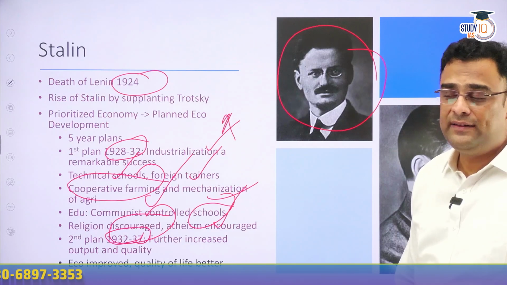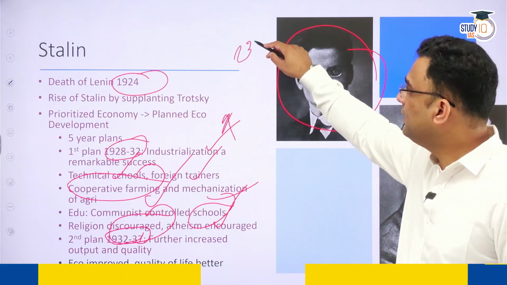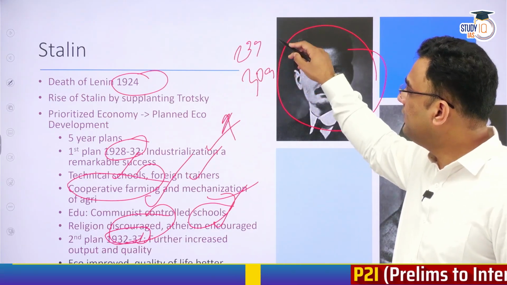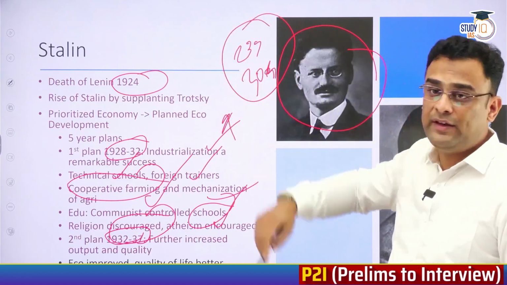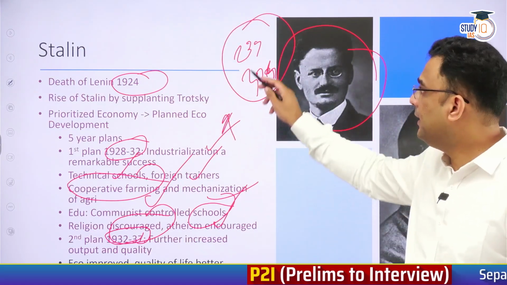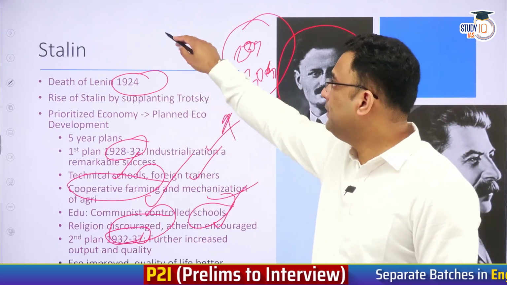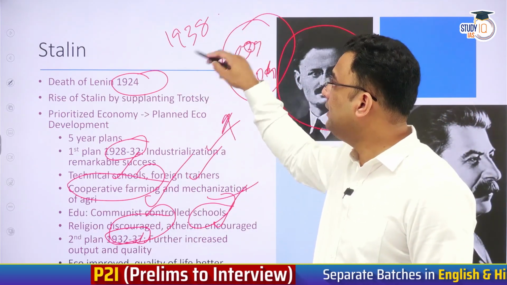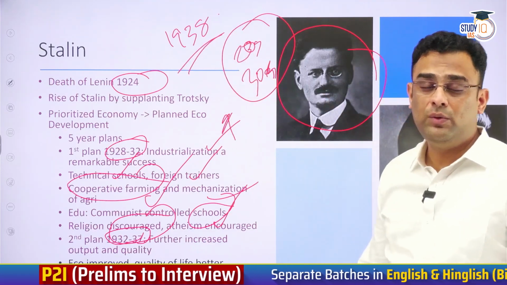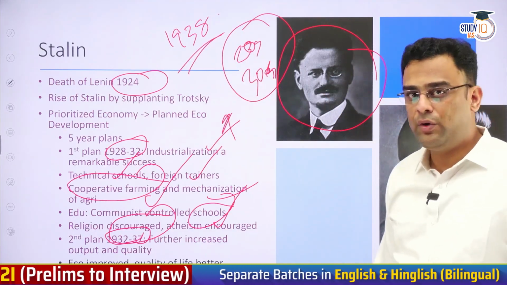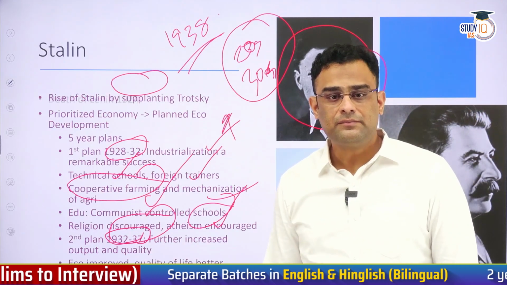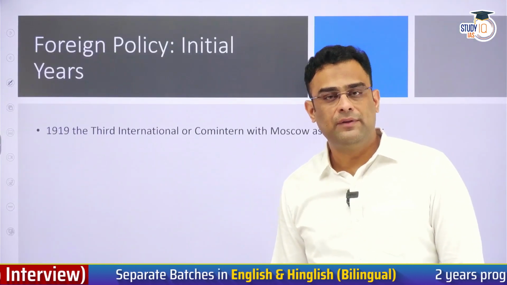It is not a coincidence that the decade of the 1920s and 30s sees a rise of leftist influence in India also. It is not a coincidence that we established our first planning committee in 1938, when Subhash Babu, a leftist leader, was the president of INC. Okay, so we understood this part of Lenin.